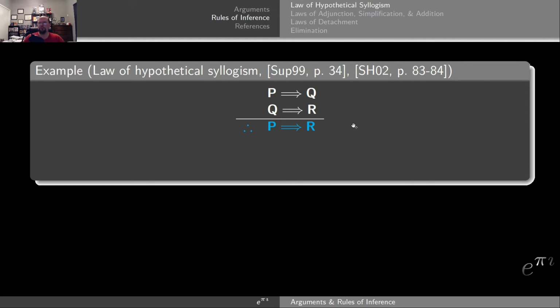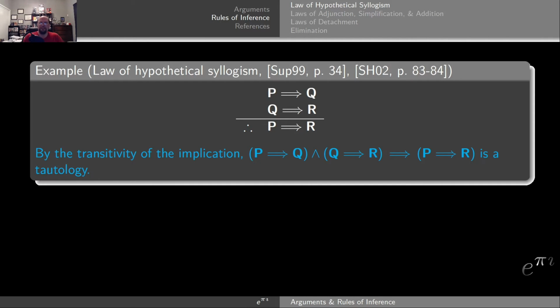I want to show that this is a valid argument. To do that, I would take the two premises, conjoin them, and show that the implication to the conclusion is actually a tautology. But we've actually already done that. That's the transitivity of the implication. We already showed that with the truth table not long ago. That is, if you take P implies Q, conjunction Q implies R, this implies P implies R. We showed that that's always true. Thus, this argument form is always true. This is a valid argument.